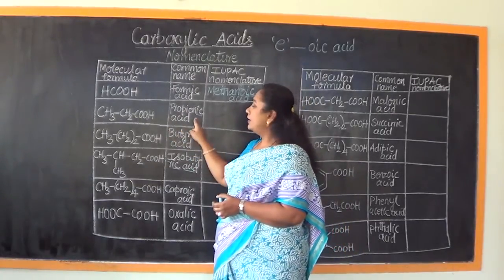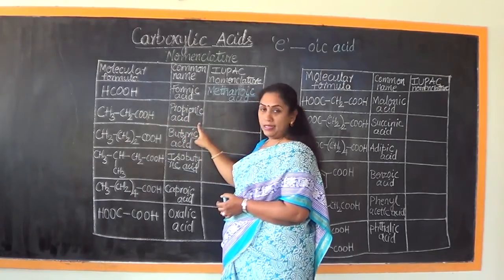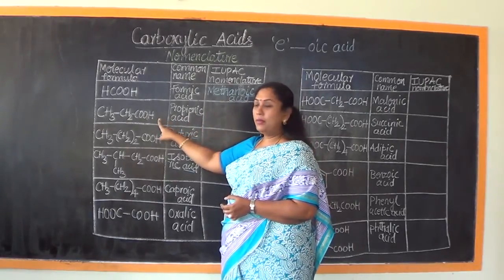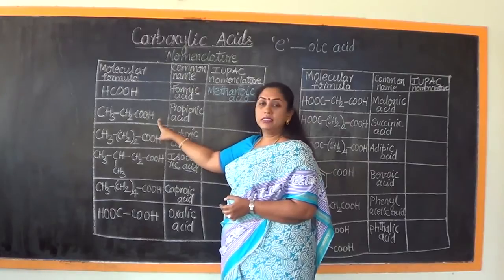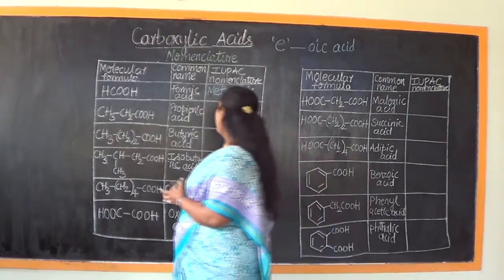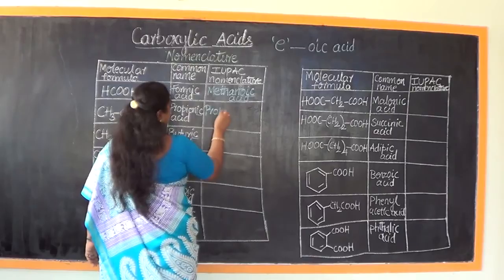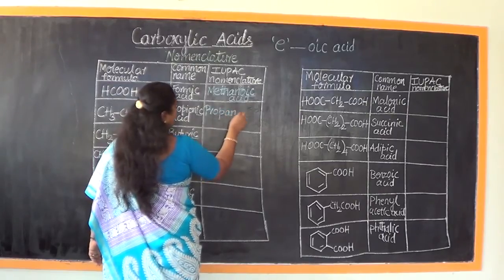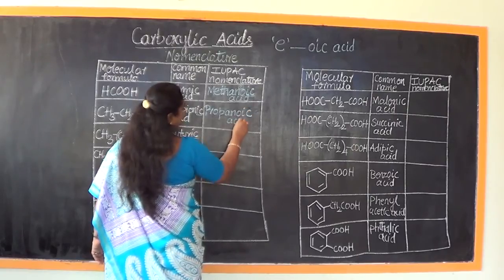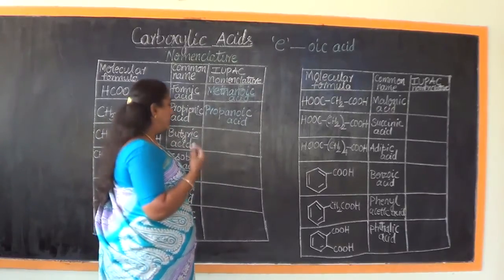Otherwise, what is the common name of this particular compound? It is called propionic acid. The common name of this compound having the molecular formula CH3CH2COOH is propionic acid. And what is its IUPAC name? Propanoic acid. The E of propane is to be replaced with OIC acid. So therefore the name is going to be propanoic acid.